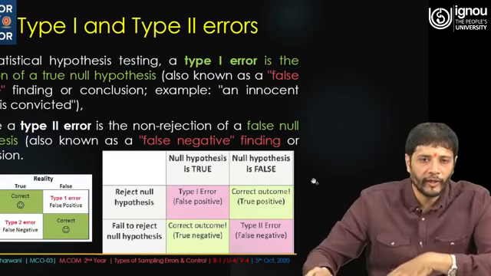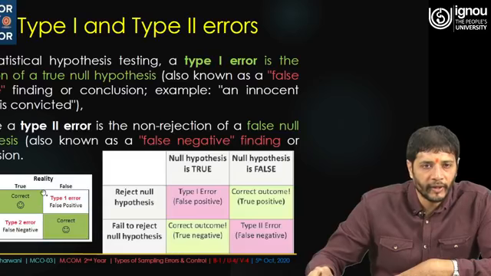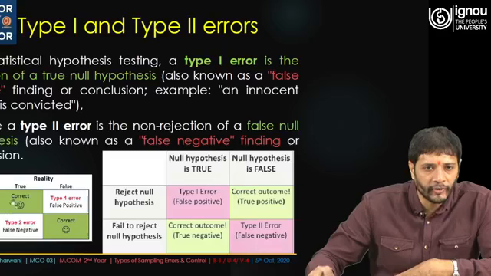If we see the matrix, I think it is quite explanatory in nature. We have reality on one axis and what is measured or perceived on the other. If the reality is true and the measurement is true, we have a correct notion.